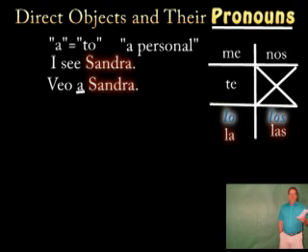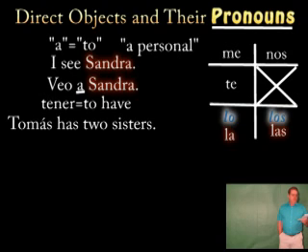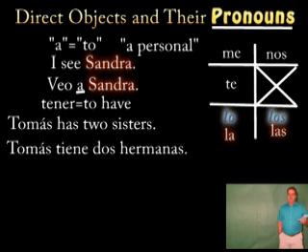We never use the a personal with the verb tener, to have. So for example, Tomás has 2 sisters. It's just simply Tomás tiene 2 hermanas.